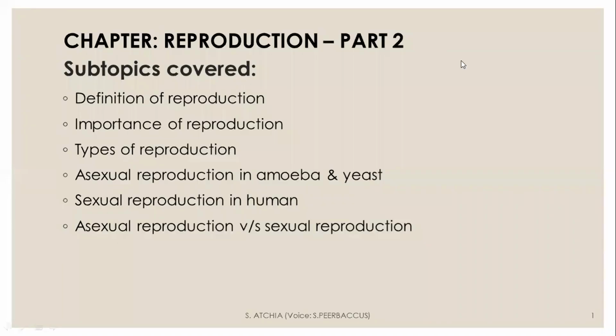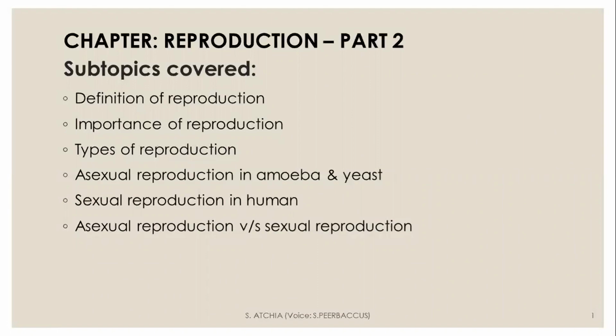Hello again. So let's do a quick recap of the subtopics we covered in the previous video. We defined reproduction, we explained the importance of reproduction, we classified the types of reproduction as asexual and sexual, we explained asexual reproduction in amoeba and yeast, we explained sexual reproduction in human, and finally, we compared asexual reproduction and sexual reproduction.